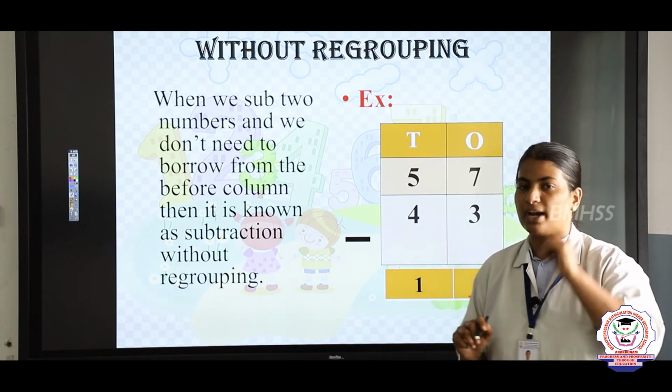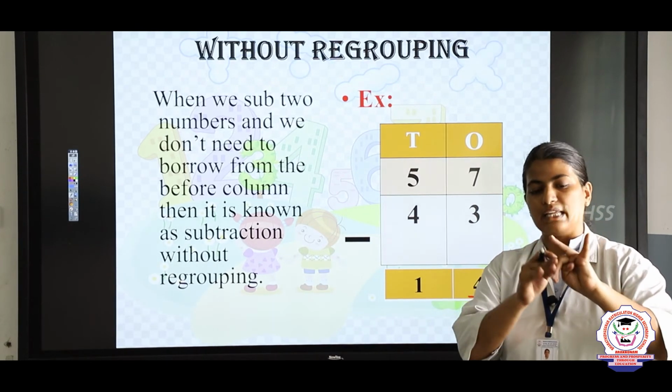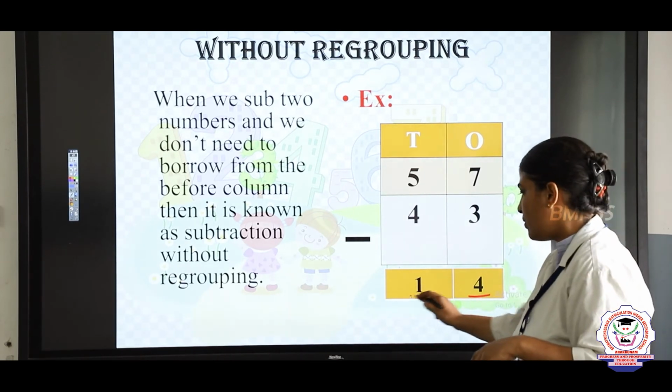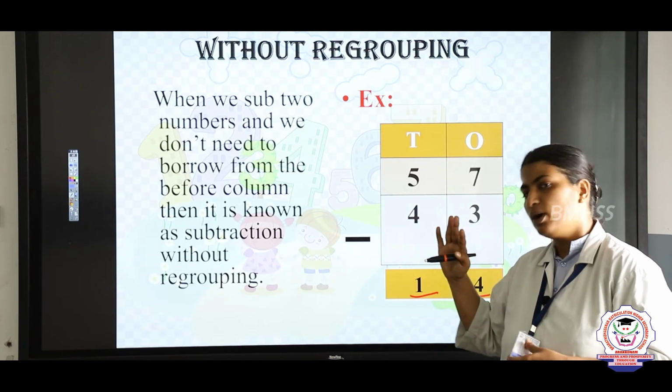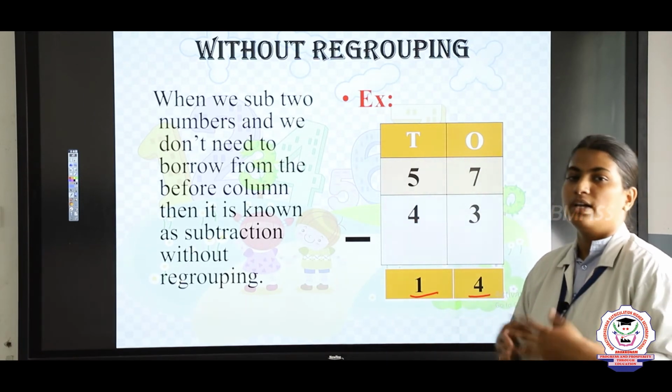Now 5 in the mind, 4 in the finger. 5 before, 4, 3, 2, 1. So what is the answer? The answer is 1. Now did you borrow anything, children? You did not borrow, right? So this is known as subtraction without regrouping.